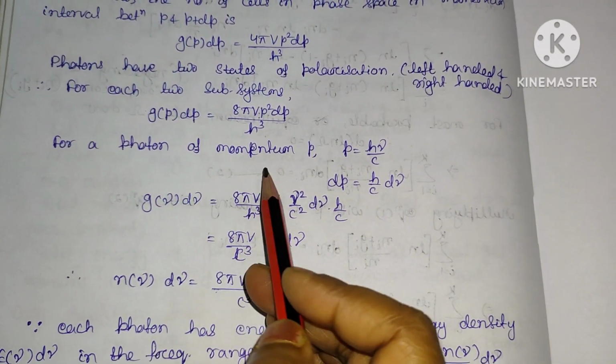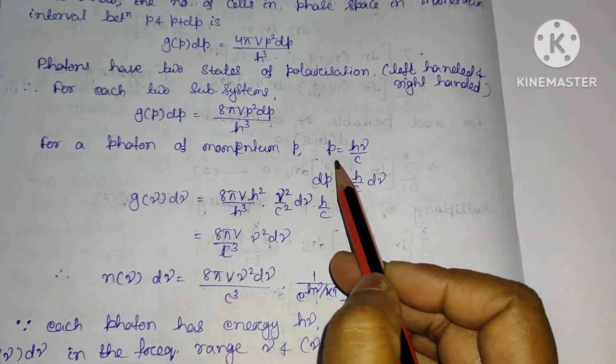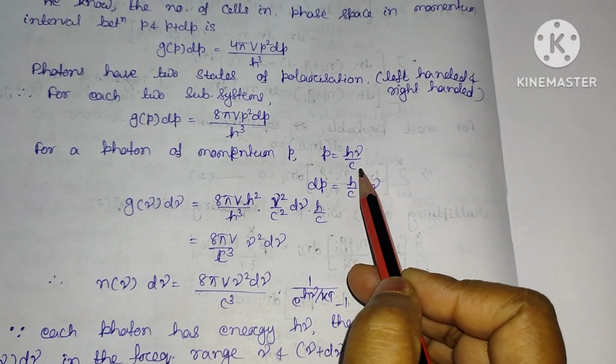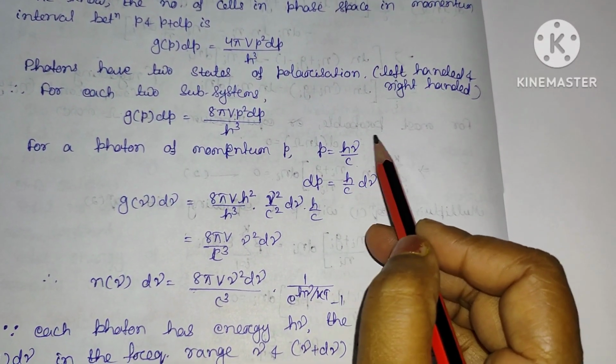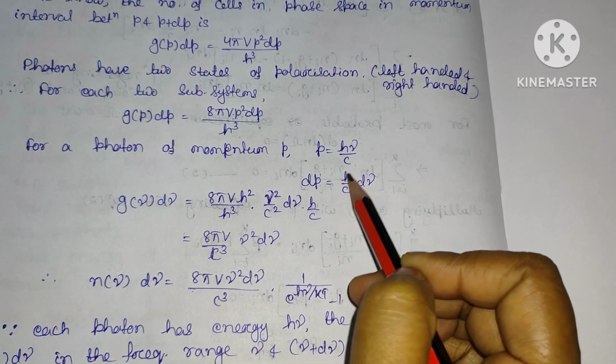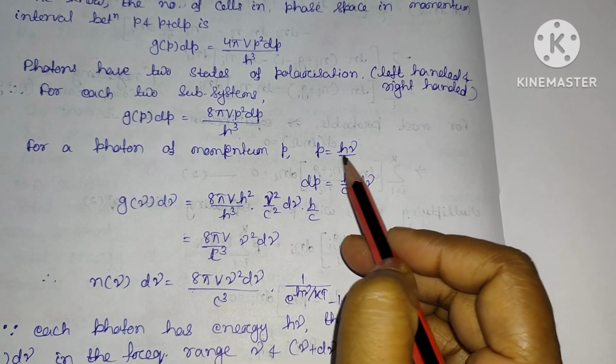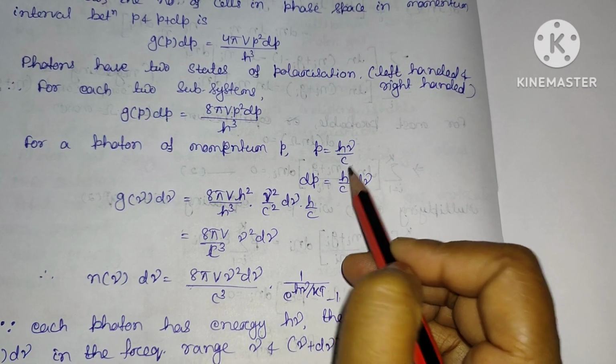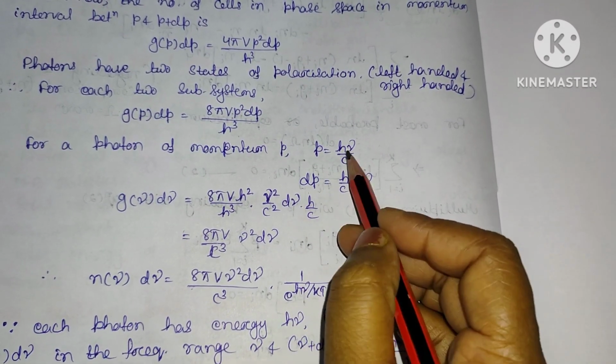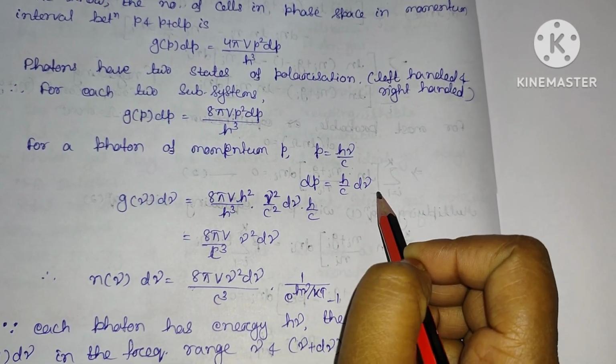Then for a photon of momentum p, we can write momentum p equal to h nu by c, or p equal to energy divided by the velocity of light, E by c, that is p equal to h nu by c, or dp will be equal to h by c into d nu.